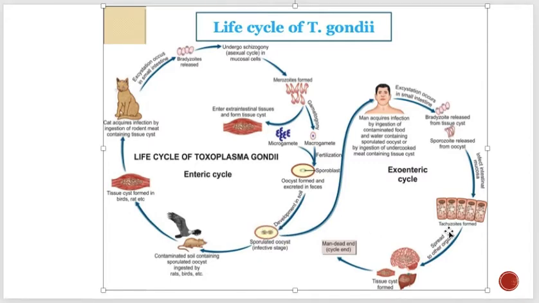Okay, and in the human, or in the sheep or cattle or pigs, whenever people eat uncooked meat or undercooked food, especially lamb or pork, which have this tissue cyst.